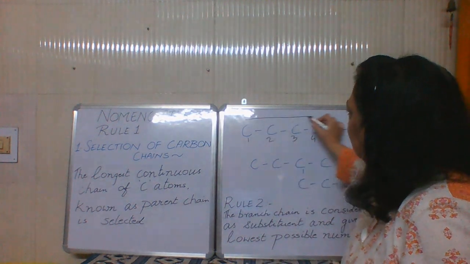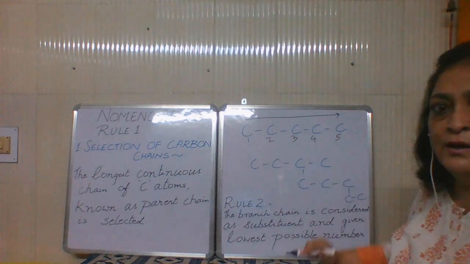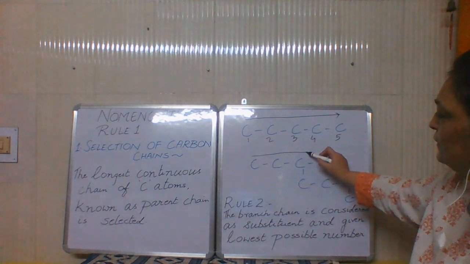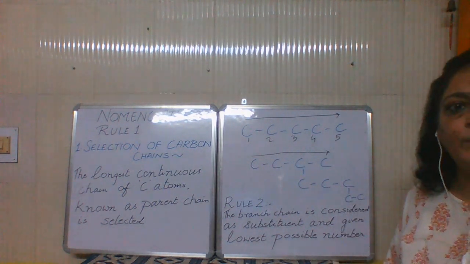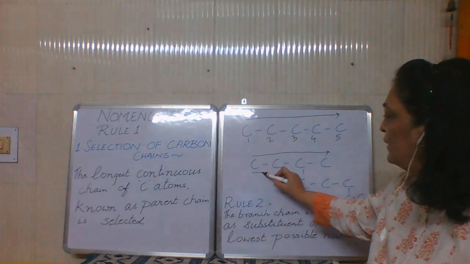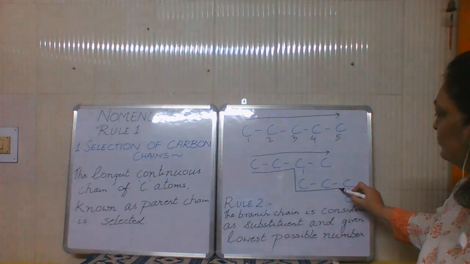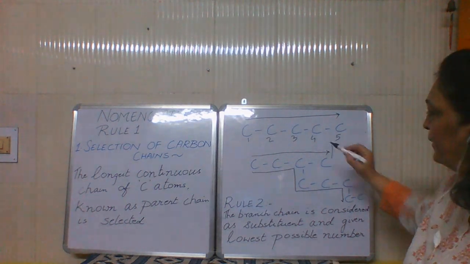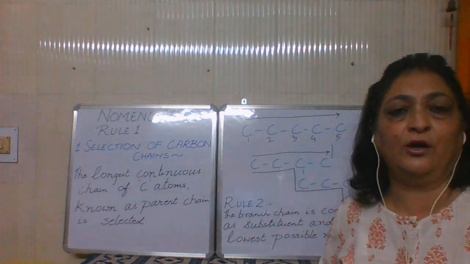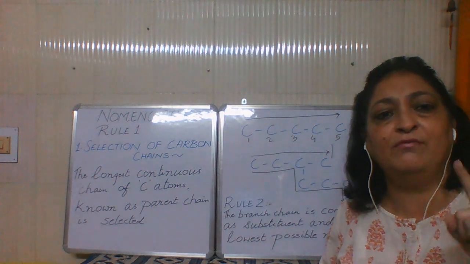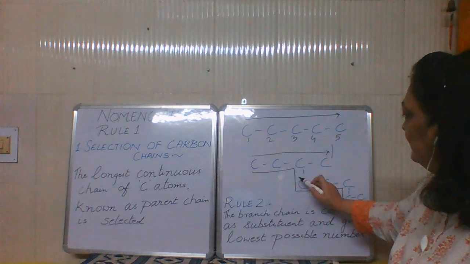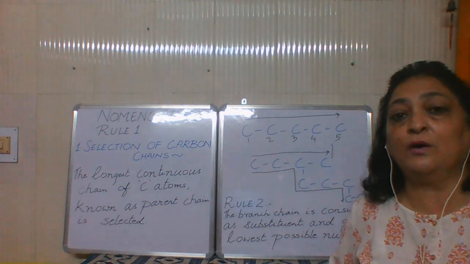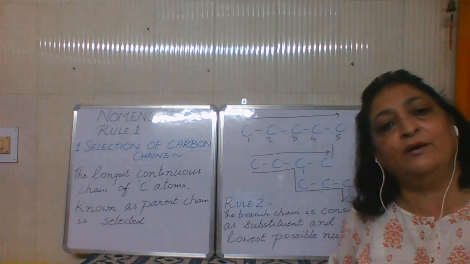So we go like this. So this is our longest chain. Now if you see this example, if you flow like water, you go like this. This is one option possible, and the second option is you can flow like this also. If you go like this and you stop here, because you're not allowed to come back, you're only allowed to travel one way. Then these many carbons are not included in your main chain. They're out of your chain because you can't take a reverse course. You have to flow in only one direction.